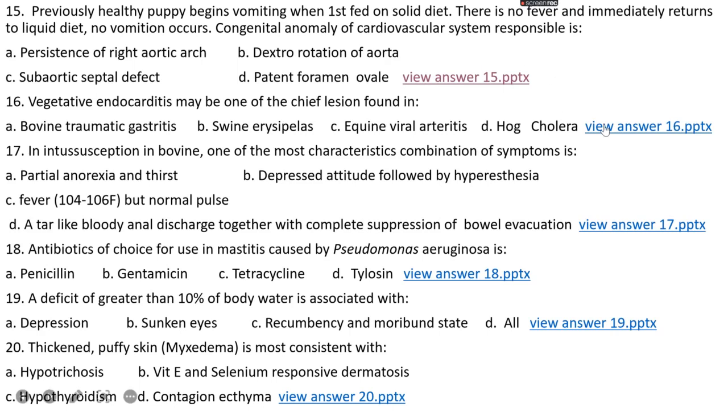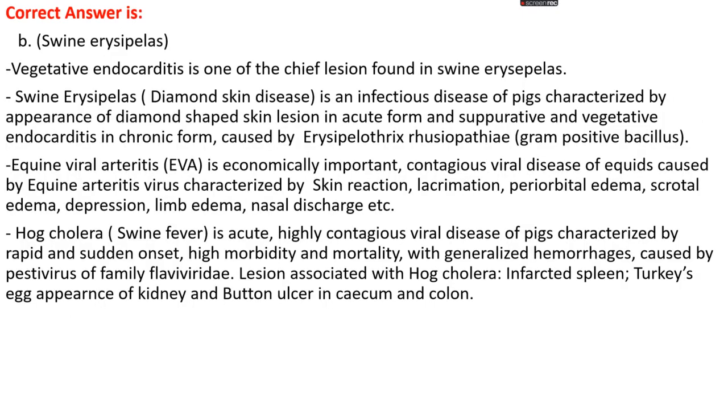The right answer is option B, that is swine erysipelas. Vegetative endocarditis is one of the chief lesions found in swine erysipelas. Swine erysipelas, also known as diamond skin disease, is an infectious disease of pigs, mainly characterized by the appearance of diamond-shaped skin lesions in the acute form, and suppurative and vegetative endocarditis in the chronic form, mainly caused by Erysipelothrix rhusiopathiae, which is a gram-positive bacillus.